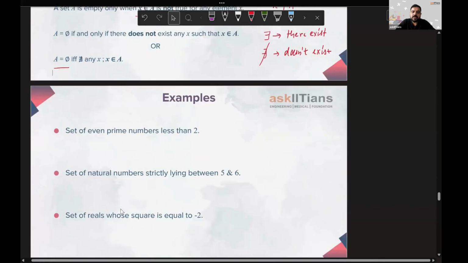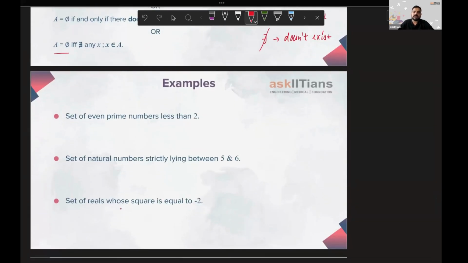Right? So we're given some examples. Set of even prime numbers less than 2. No, there is no other prime number less than 2. So we'll say this set is going to be a null set, phi set.